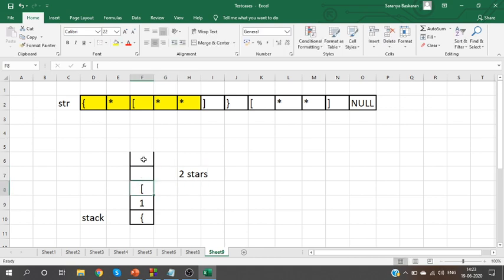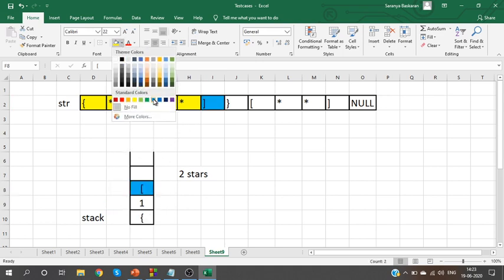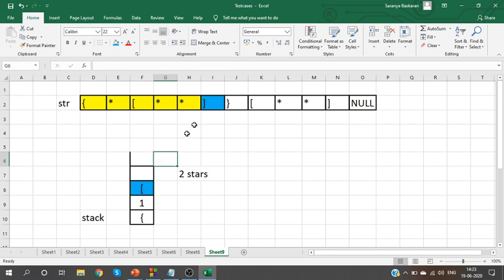Then I check whether these two are matching. If the two of them are matching, then I know I have one matching pair. After I find they are matching, I'll remove this open bracket and move to the next character in the string.